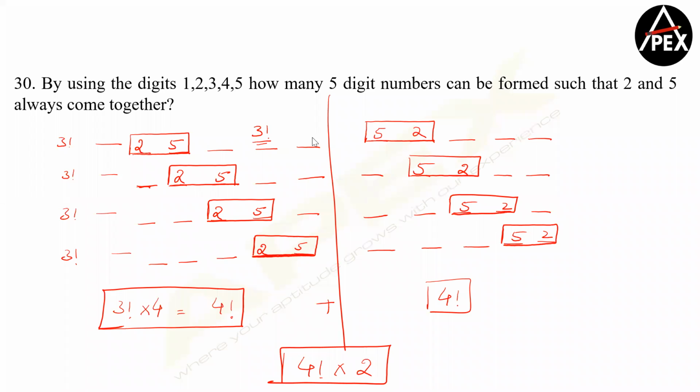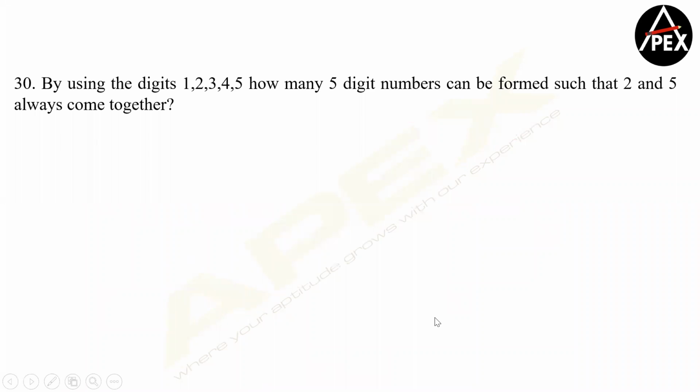So now, whenever we are told that certain digits are together, what you can do is just observe that if 2 and 5 are to be together, I consider them to be one unit only, because they will go together, no? So let's say I tie a rope to them. And then what do I have? I have 1, 3, and 4. So let's count how many terms I have now. So I have 1, 2, 3, 4.